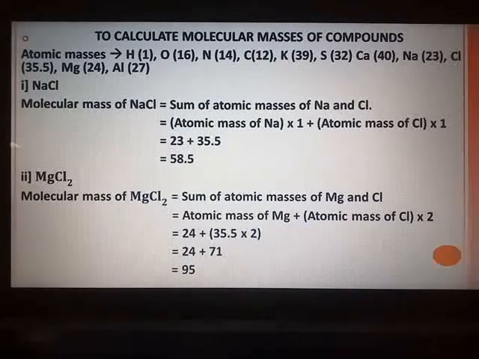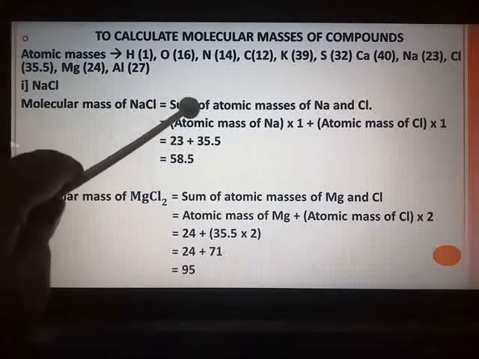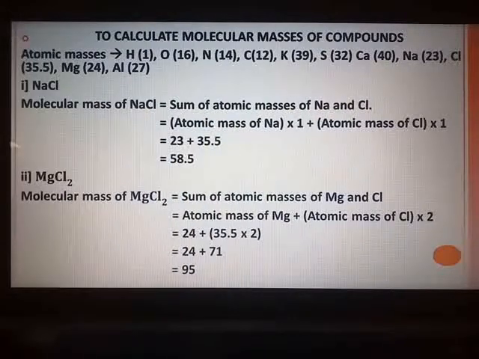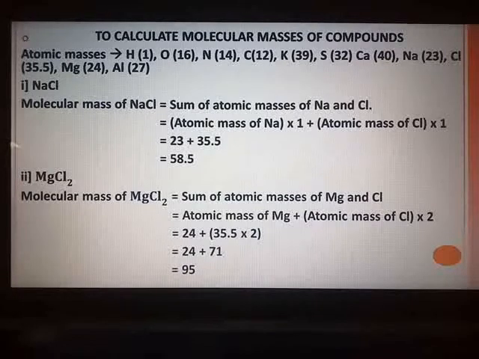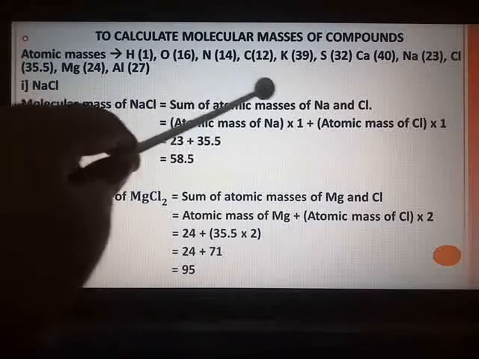Now molecular mass of NaCl means the two elements which are present here are sodium, Na, and chlorine, Cl. So molecular mass of NaCl is equal to the sum of atomic masses of Na and Cl. Now this step everywhere I have shown for you to understand. It is not necessary to write this step. You can directly start from step number 2. That is why I have shown this first step everywhere. You can skip this step and start directly. So now, the sum of the atomic masses of Na and Cl.